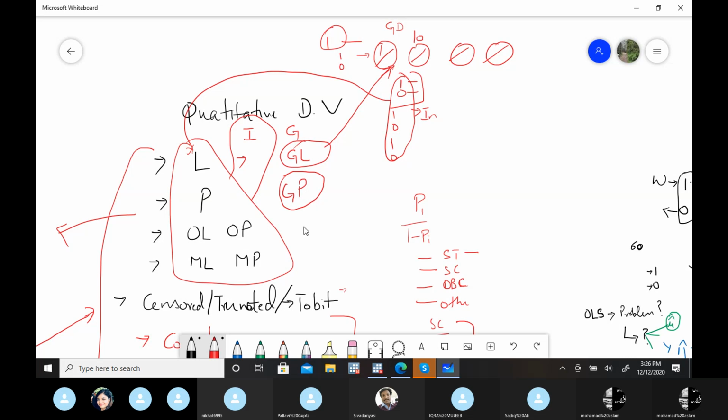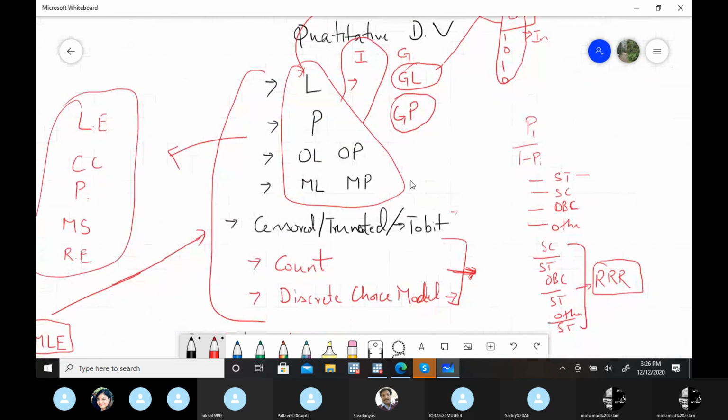Again, now RRR, relative risk ratio. But for that, you have to read some content about the relative risk ratio as well, so that you can interpret them accordingly.